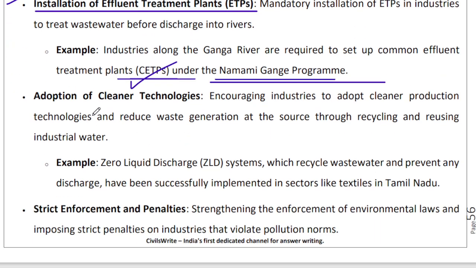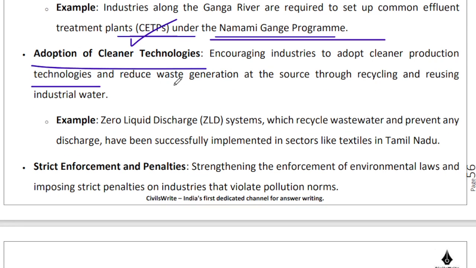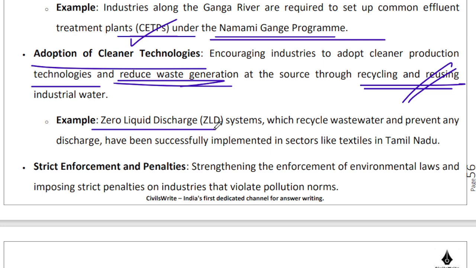Adoption of cleaner technologies. So if we can adopt cleaner production technologies which reduce the generation of waste in the first place, that would be supremely helpful, right? So therefore recycling and reusing of water becomes possible when it is of limited quantity, right? Like for example, zero liquid discharge systems, ZLD systems, were enforced by law courts in the textile hub of Tamil Nadu.